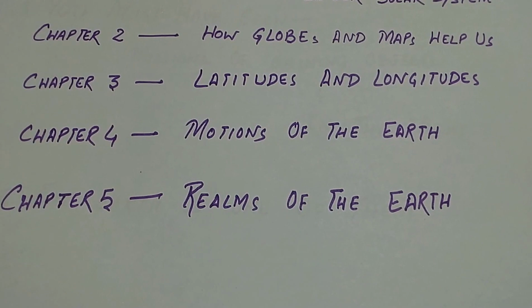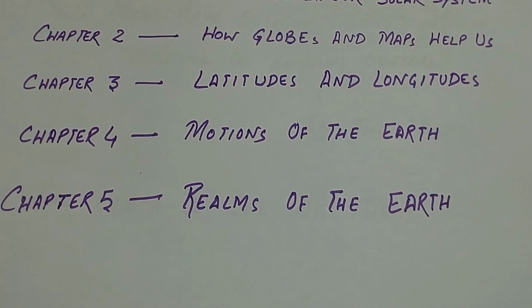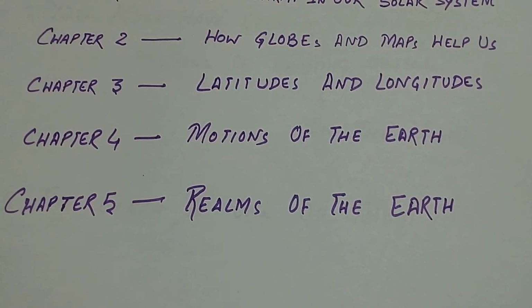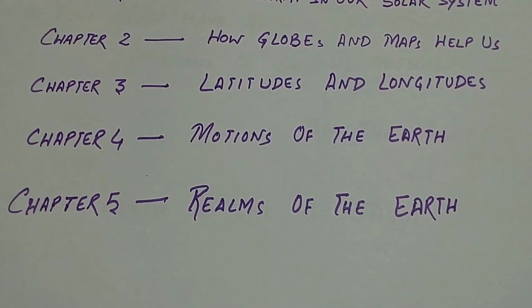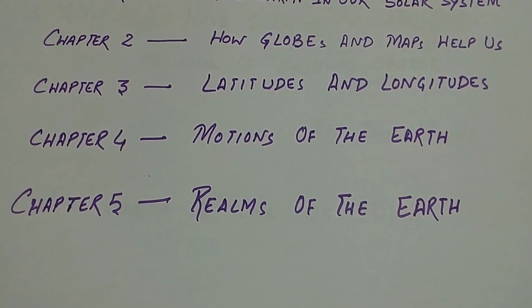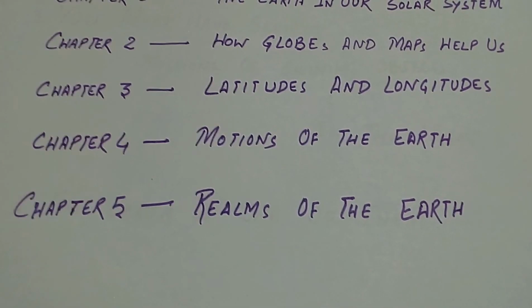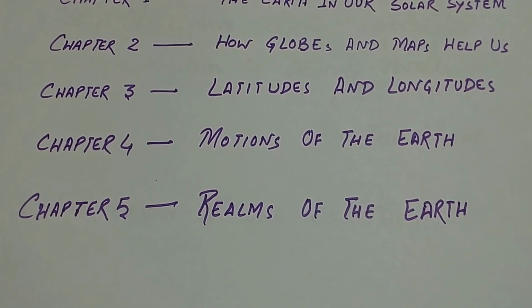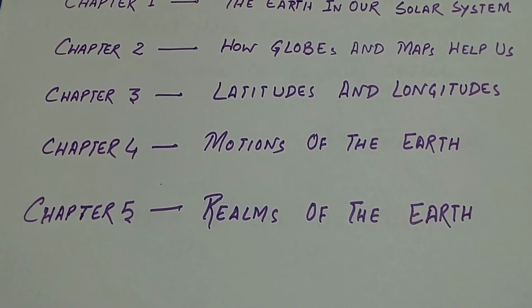In chapter 5, that is Realms of the Earth, we will discuss the 3 important realms of the earth, that is land, air and water, and the fourth realm, that is the biosphere.